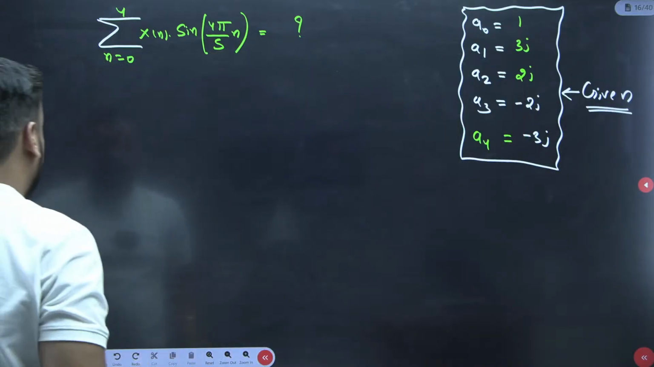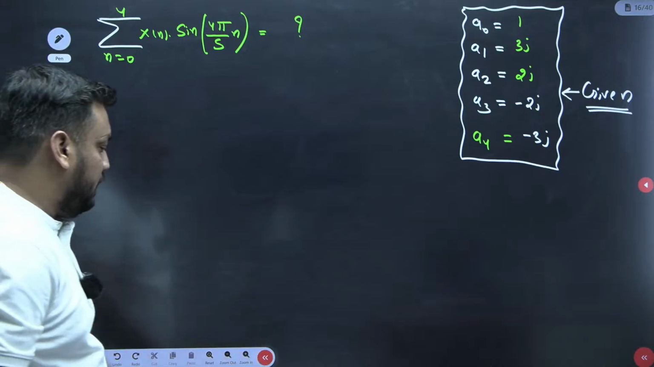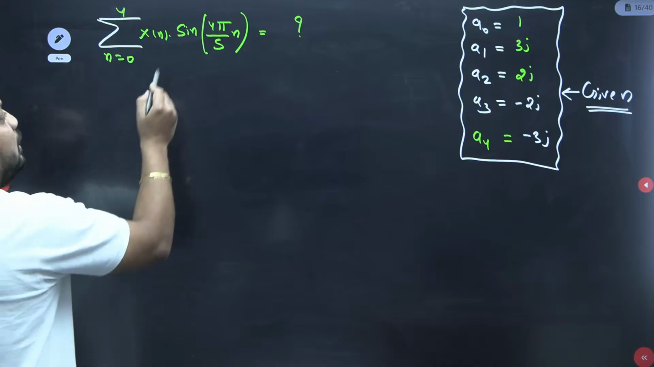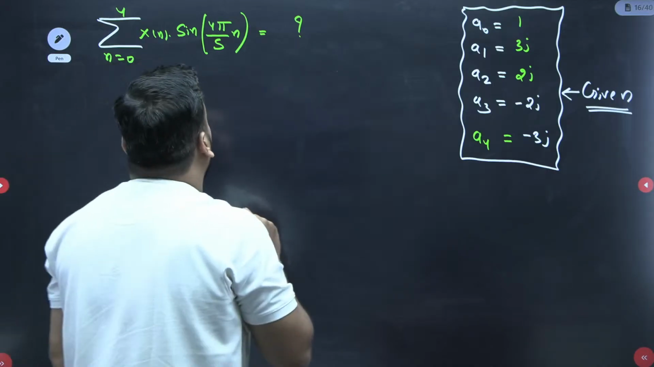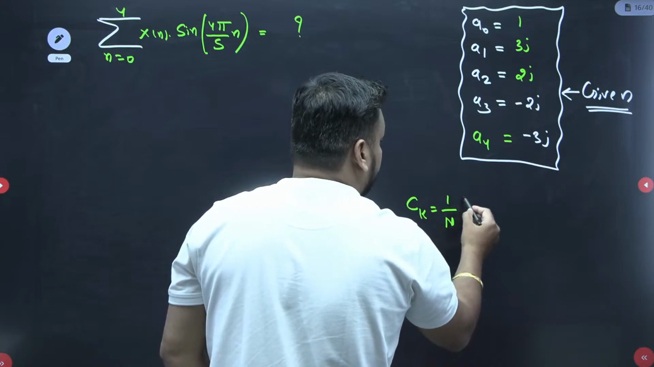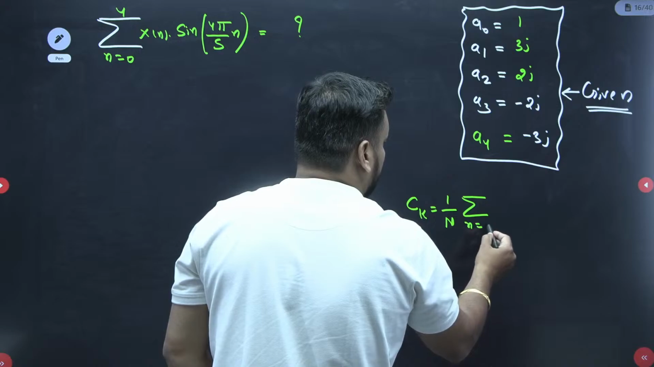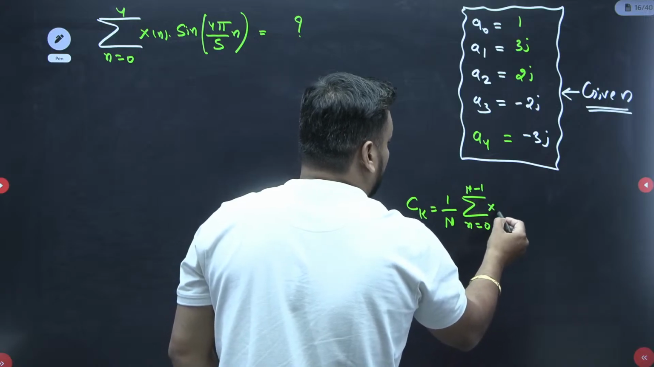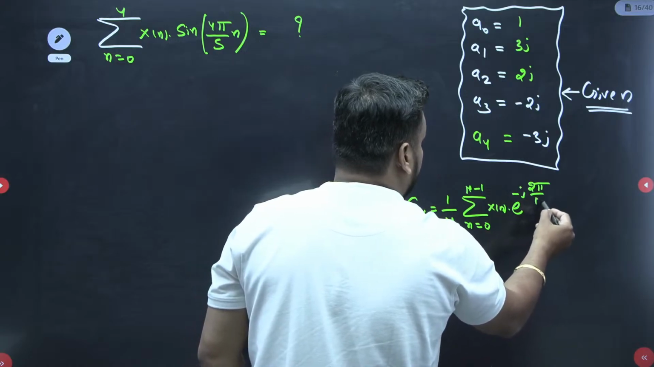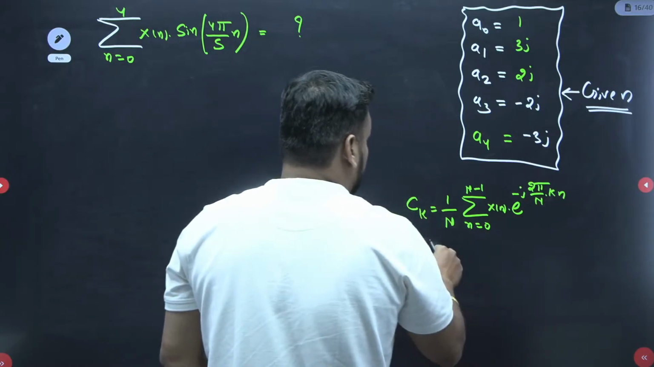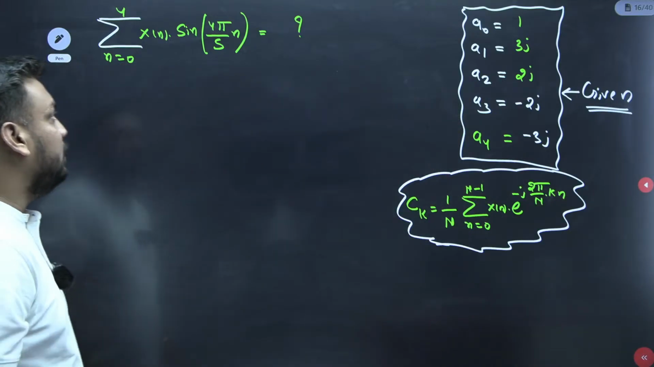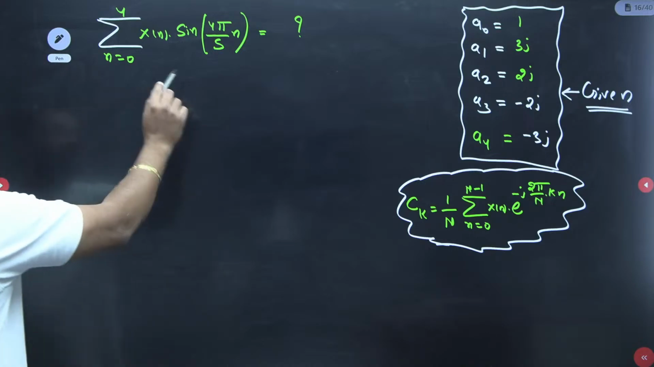Now student, it is again a very good conceptual question. I must say that aptitude is required here, a reasoning part is required here. When you convert this, because you know the formula of CK, I hope you know the formula of CK. CK is 1 upon capital N, sigma of n equal to 0 to N minus 1, small x of n dot e to the power minus j 2 pi by capital N into kn. So this is my CK. I hope you are getting this. I am just recalling this formula.